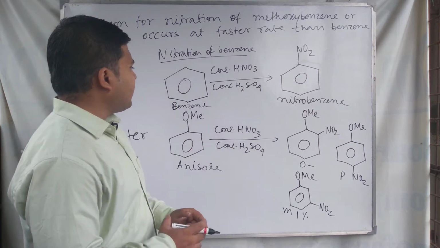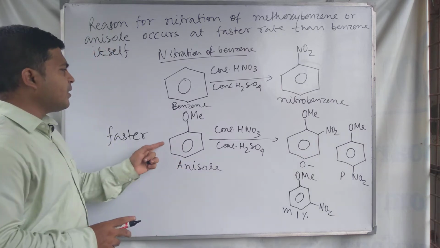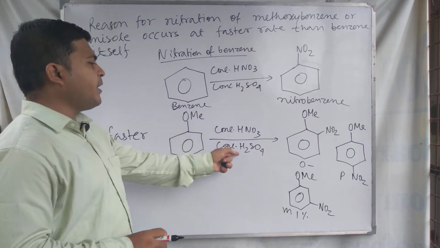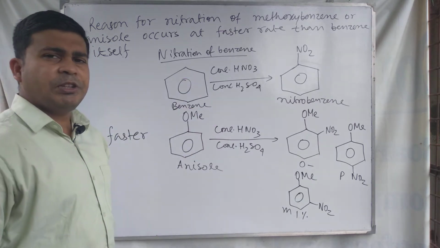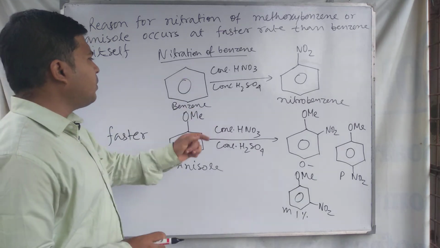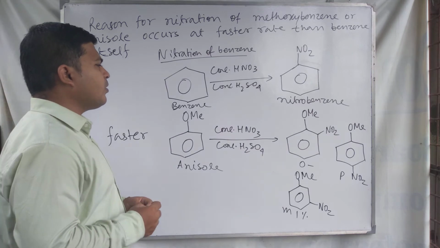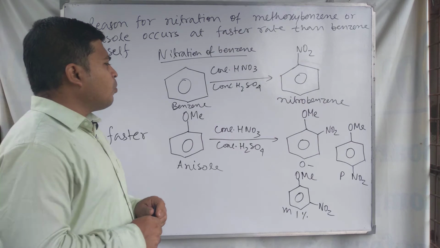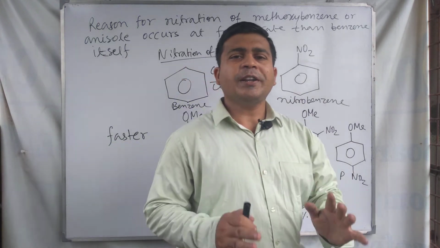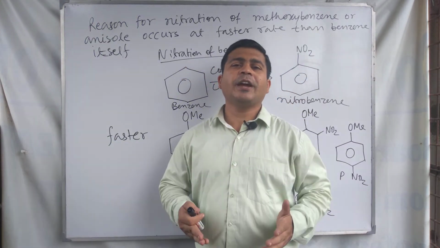So in this case, the second case is faster, meaning for anisole the nitration is faster than the nitration of benzene. What is the reason for the faster rate in case of the anisole? We discuss about this topic, and before starting the discussions regarding this topic, I would like to remind you that